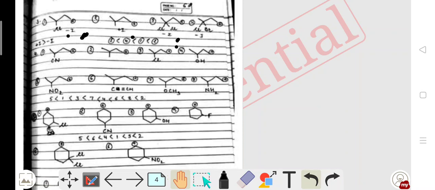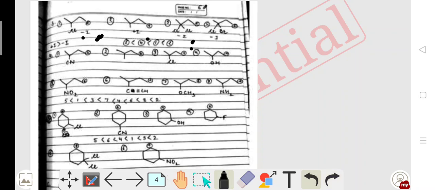That means my option 2 will be least as compared to the other 3. Then here there is only one Cl, but in options 3 and 4 there are 2 groups.